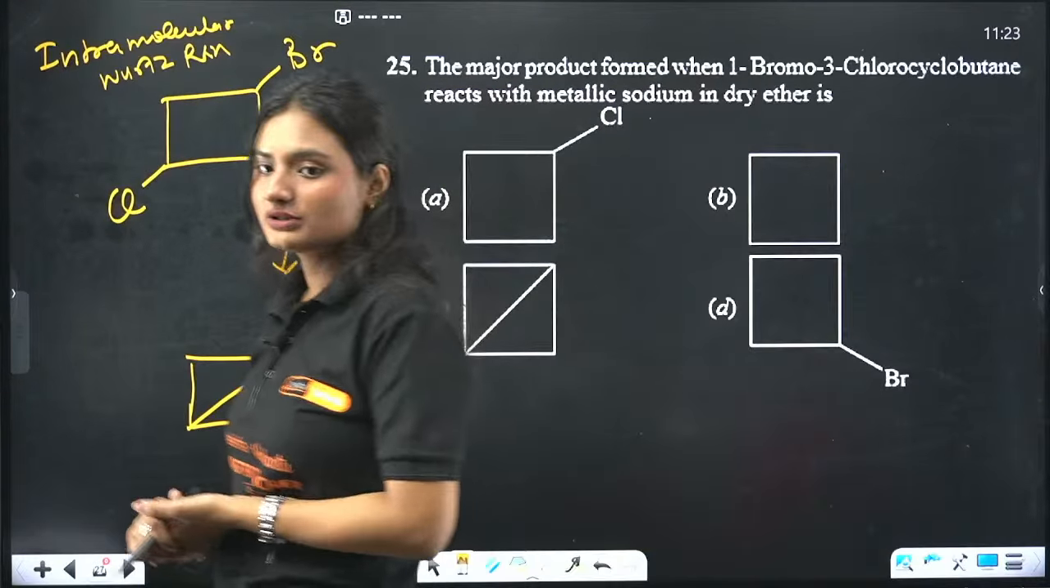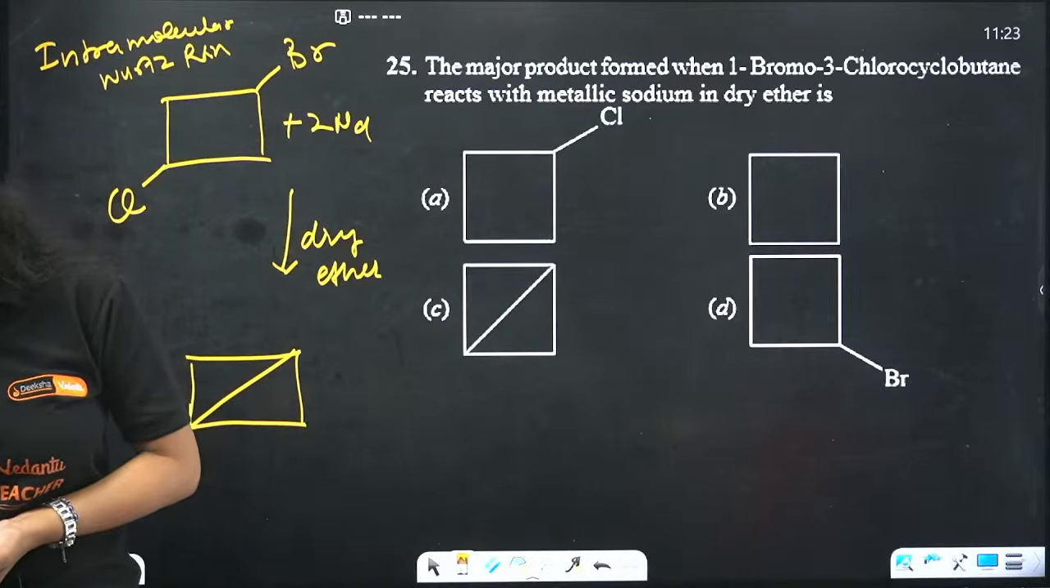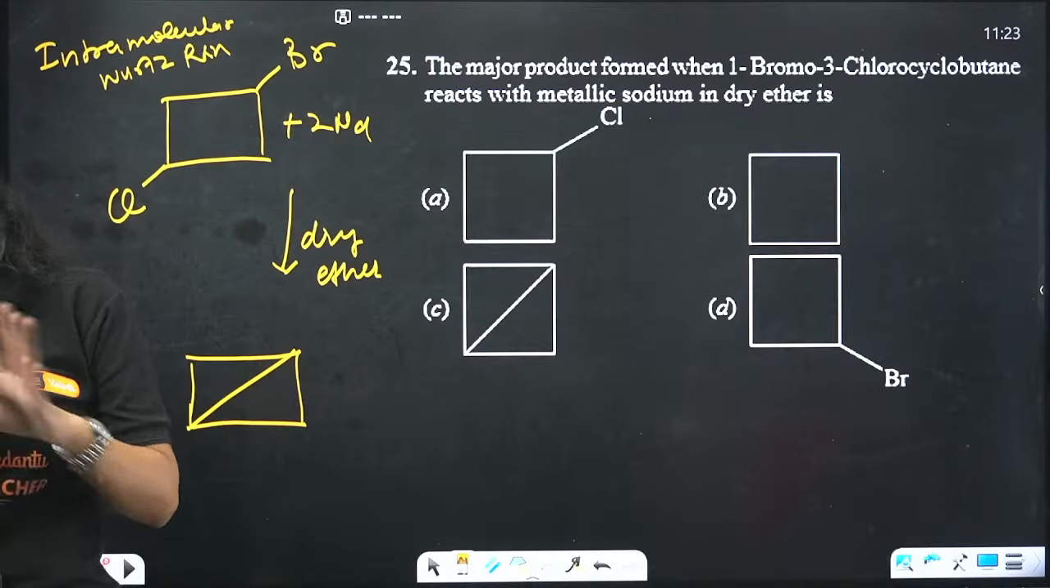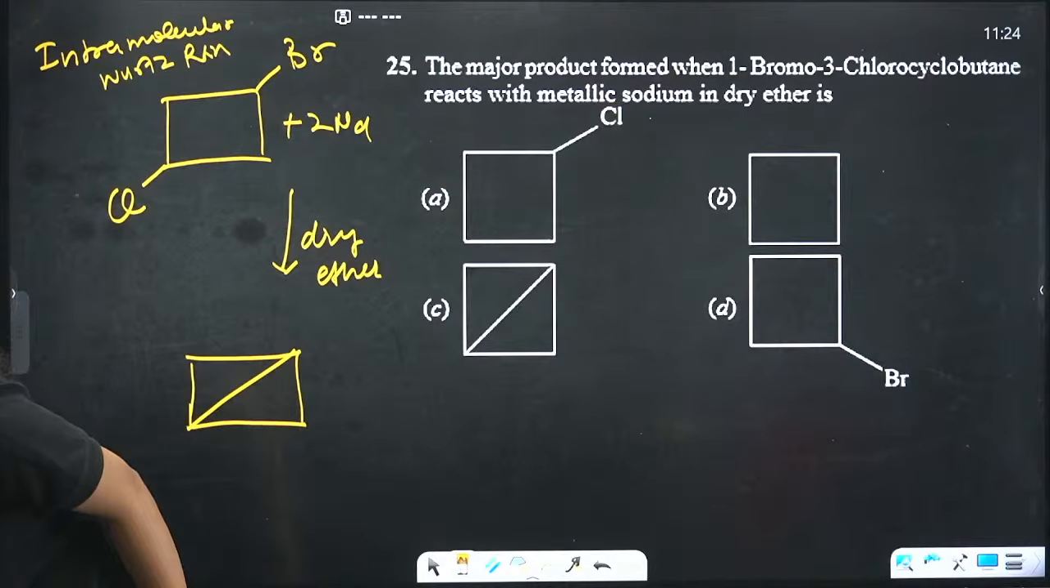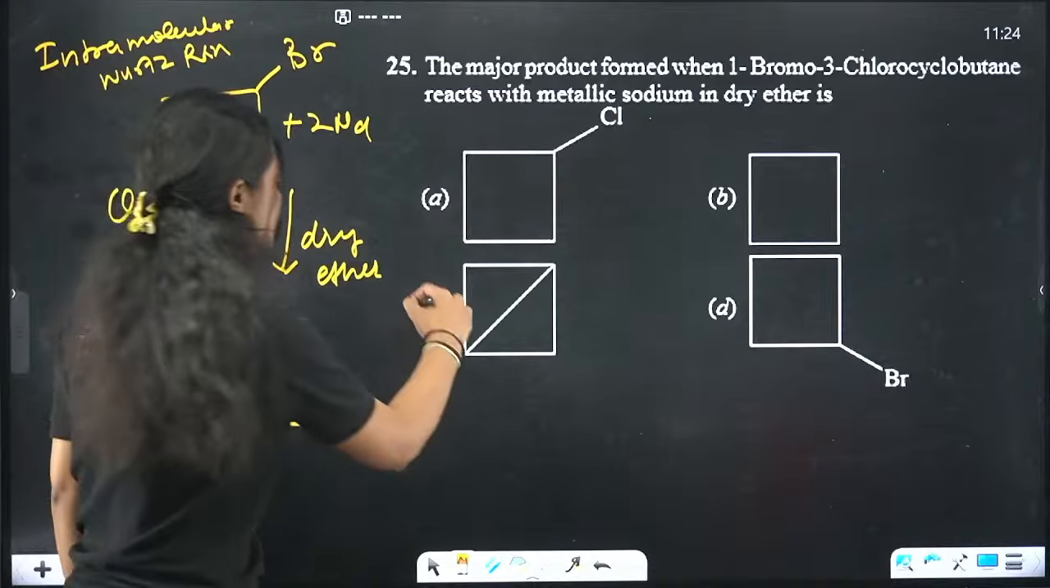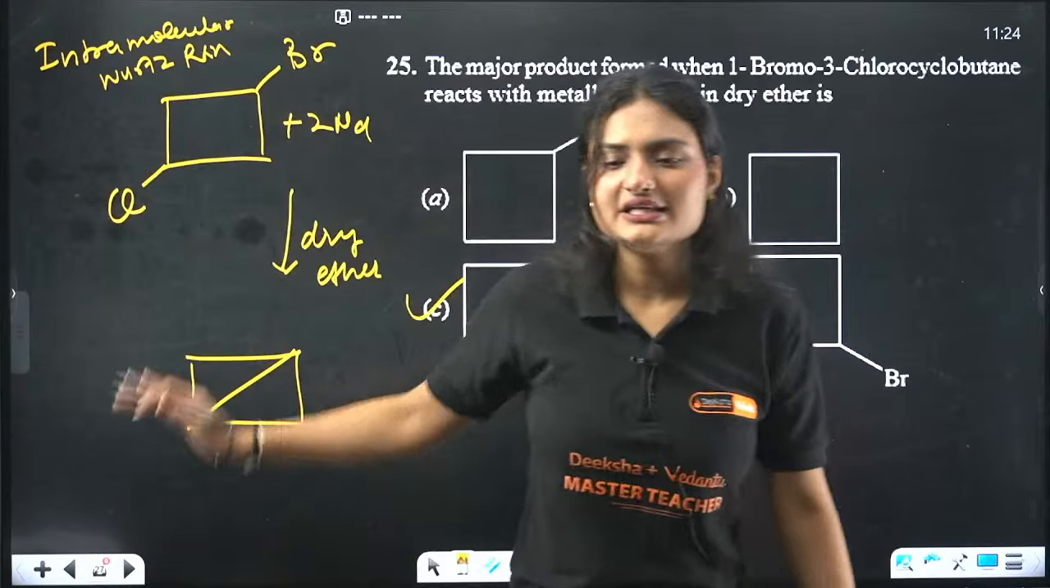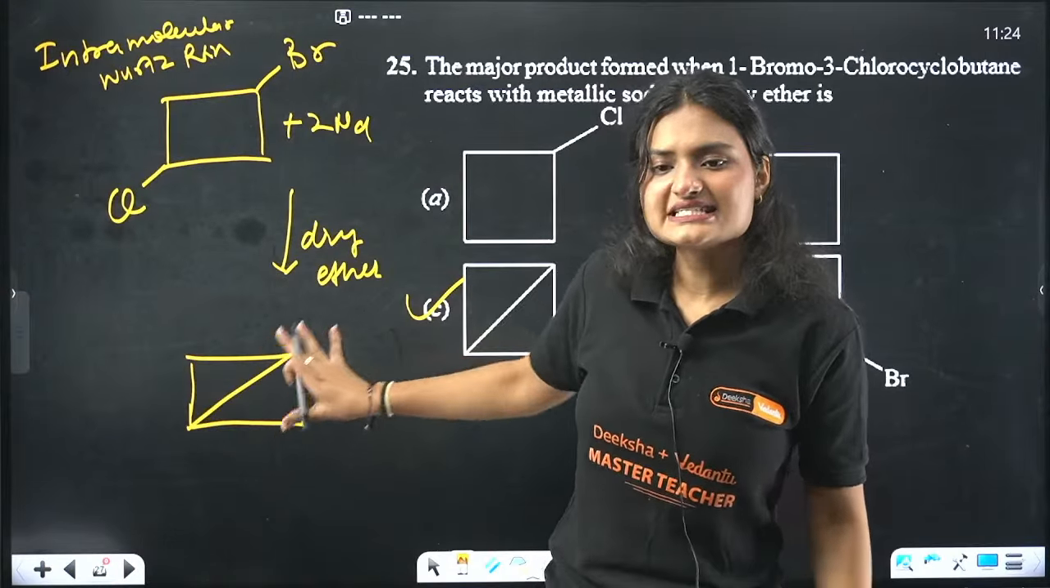1-bromo-3-chlorocyclobutane reacts, and what will be the product? So the product is C. Yes, all of you are answering C. Done, C. Clear? What is the name of the reaction? Intramolecular Wurtz.